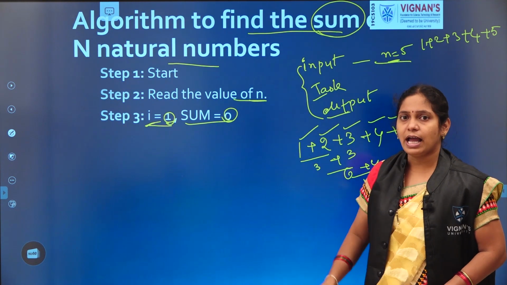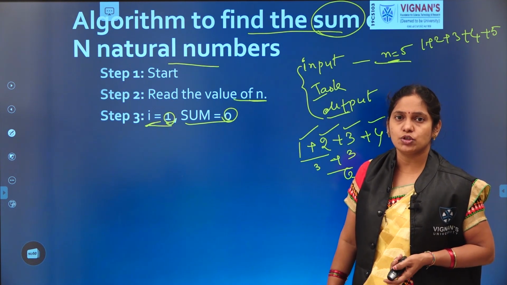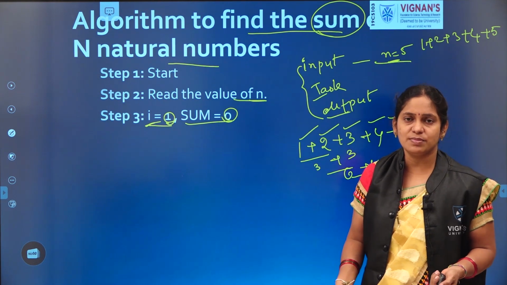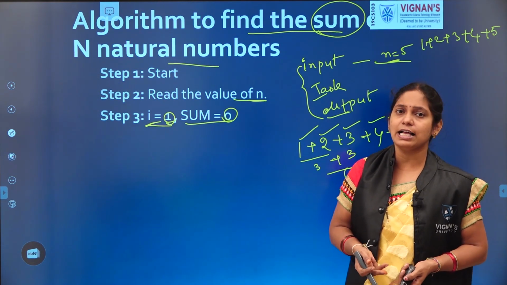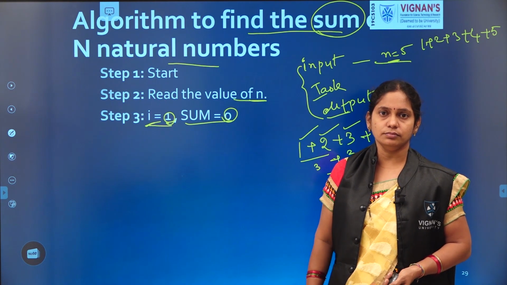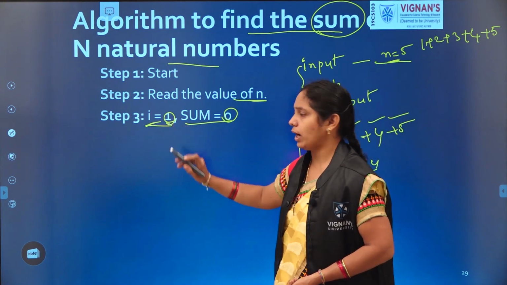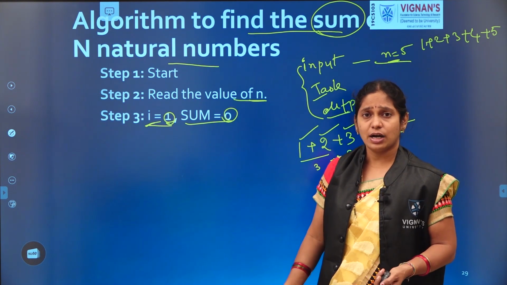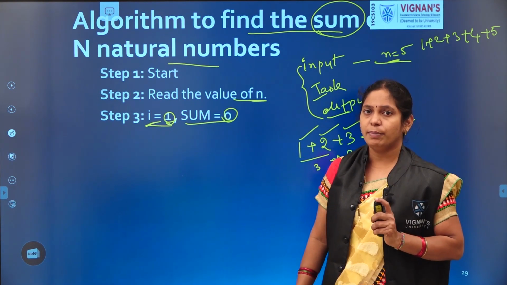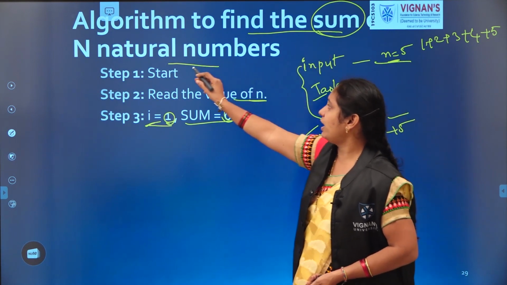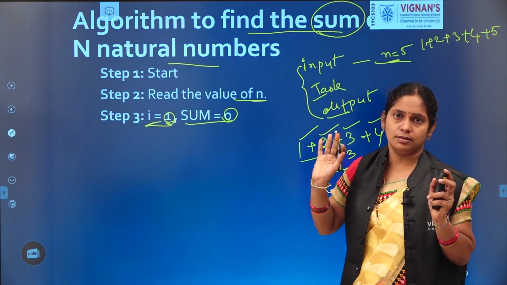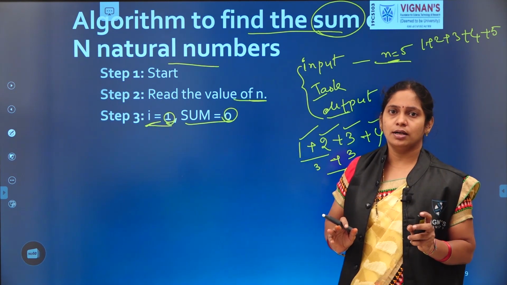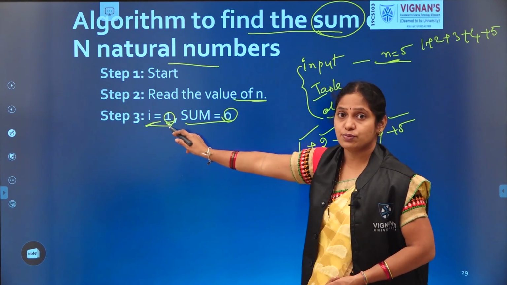And why did we start i with 1? Because usually for the sum of natural numbers, the starting number is taken as 1. That's why we started with 1. You can start with 2, you can start with 3, that depends on the question. But here our question simply specifies the sum of natural numbers only. So the natural number starting number generally is taken as 1. That's why i is initialized with 1.